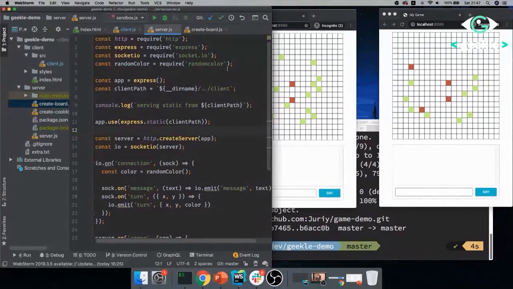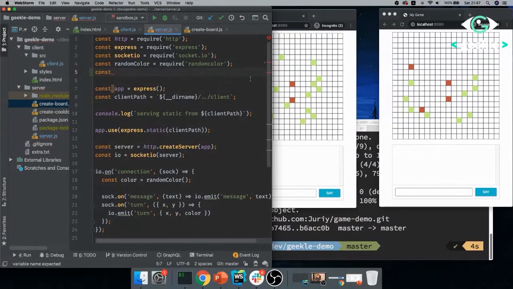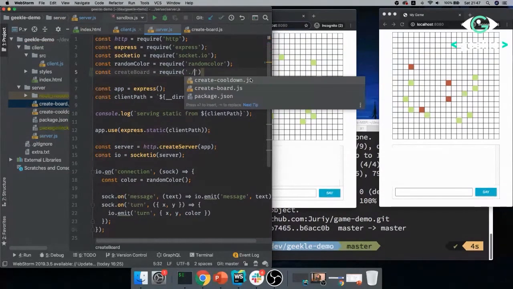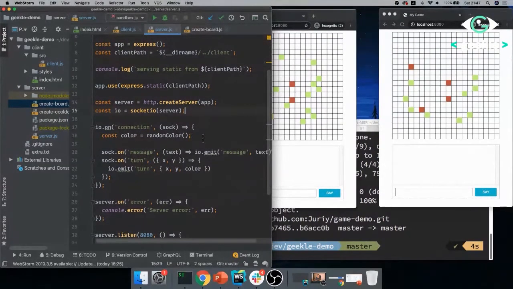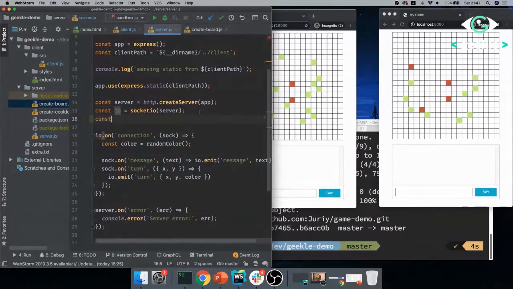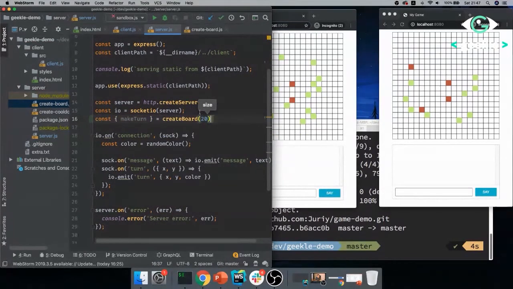So now what I want to do is have my set of functions for my array manipulation, and it's called create board. Create board is going to come from create board. We're not creating a board for a single user, we're rather creating it for the whole server, so everyone is on the same board. And that create board exposes the method called make turn. Create board of size 20.